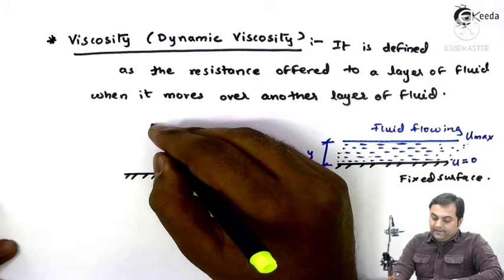Definition of viscosity. It is also called dynamic viscosity. It is defined as the resistance offered to a layer of a fluid when it moves over another layer of a fluid.